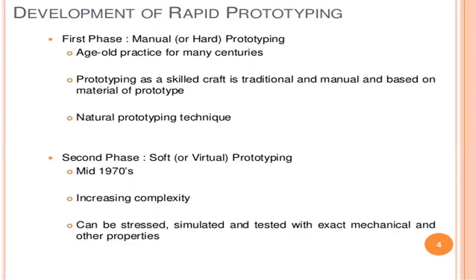With increased complexity, the product can be stressed, simulated and tested with exact mechanical and other properties. So we can manufacture any product, and the product should be very qualified. We can maintain the quality, so the rate of customer satisfaction is very high. Quality is very important in any manufacturing system, and it is very important to develop rapid prototyping in additive manufacturing.